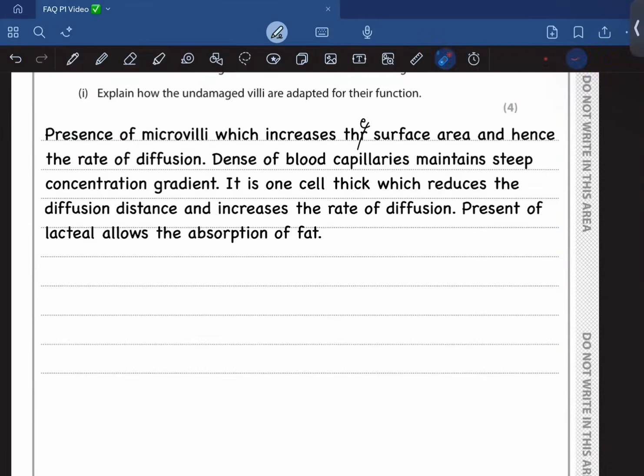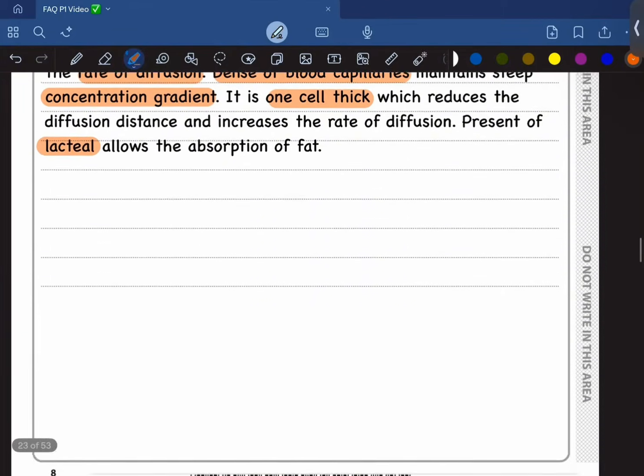So first of all, presence of the microvilli increases the surface area and hence increases the rate of diffusion. Dense blood capillaries maintain the concentration gradient, and it is one cell thick, which reduces the diffusion distance and increases the rate of diffusion. And presence of lacteal allows the absorption of fats and lipids. Okay, so moving on.